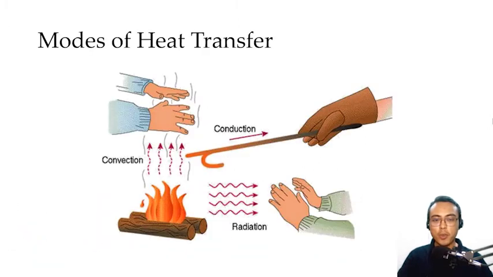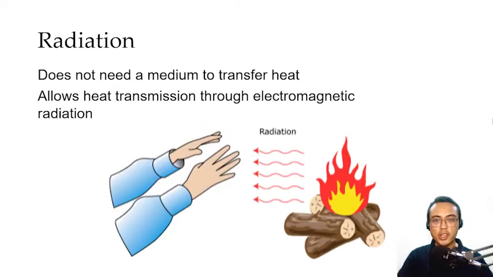Radiation is the third mode of heat transfer that we have to discuss, and it is the most different since it does not need any media to propagate heat. Radiation basically allows heat transmission through the use of electromagnetic waves which do not need any matter to propagate. So radiation is the reason why the energy of the sun can reach the earth, okay? And since the mechanism of radiation is very different from that of conduction and convection, expect that our discussion here would be somewhat different as well.